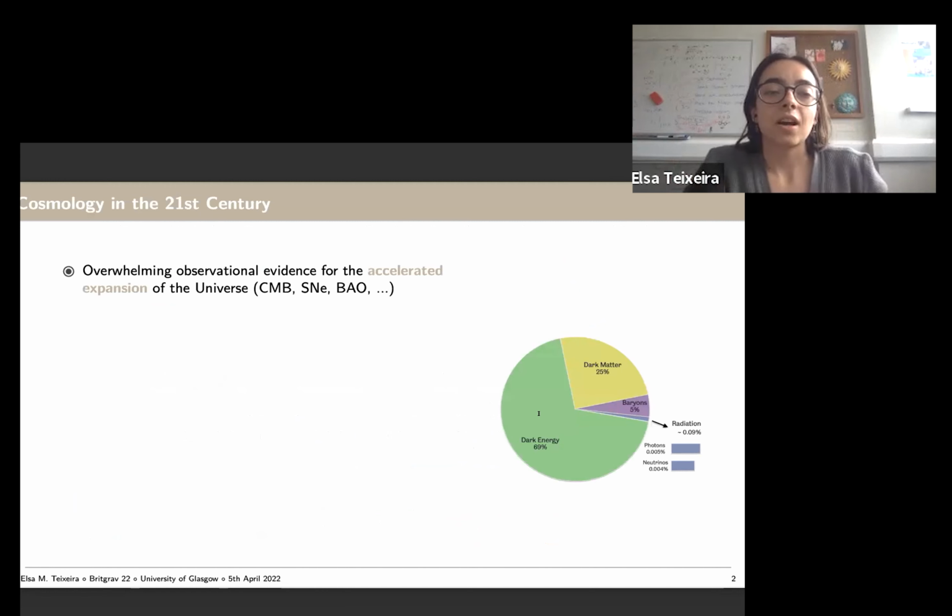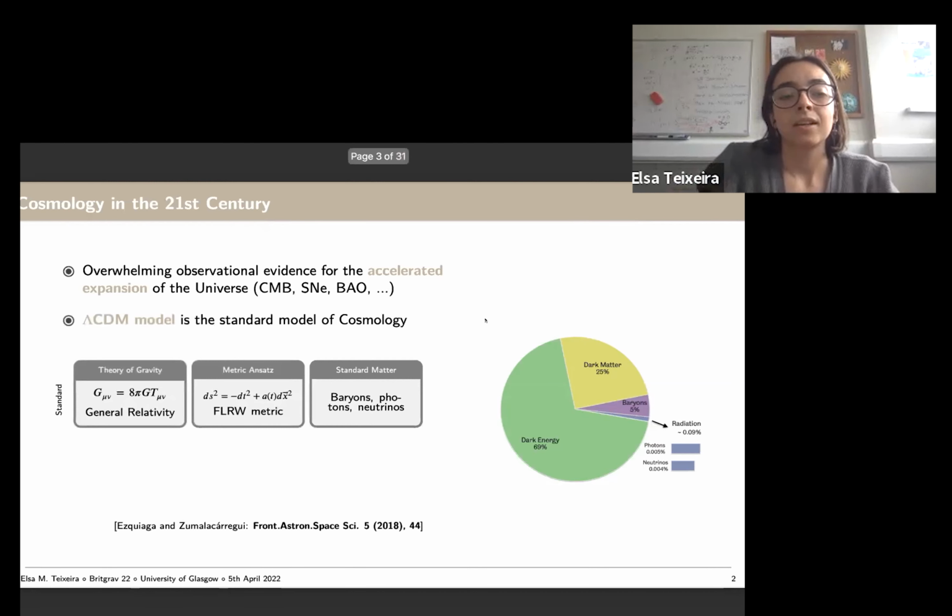So to start, our standard model of cosmology is based on the observational evidence that we have today for the accelerated expansion of the universe. This was first detected in 1998, but today we have overwhelming observational evidence. This comes from many sources. We can see this in the CMB. We can see this studying standard candles like supernovae or Cepheids, BAO measurements. So we have great observational support for this.